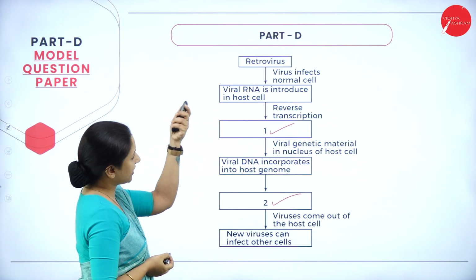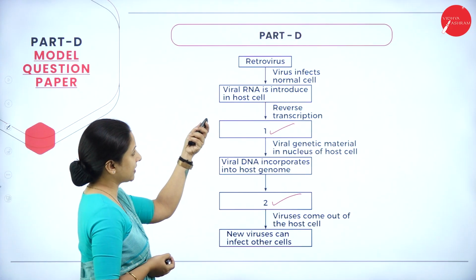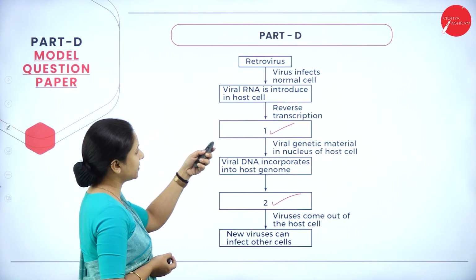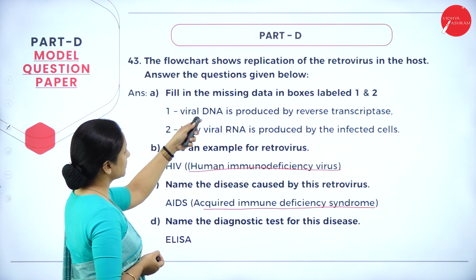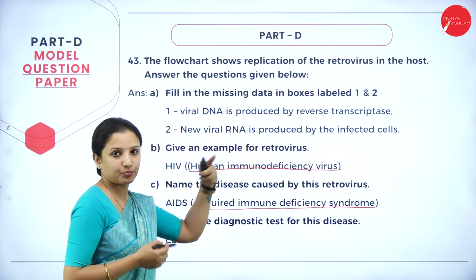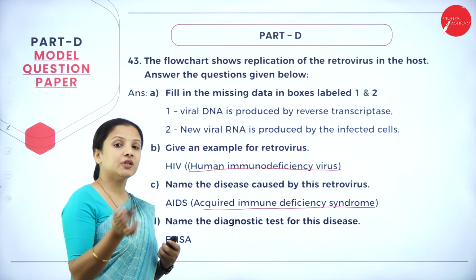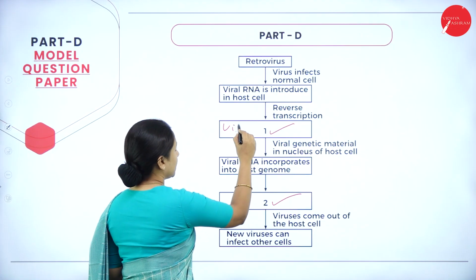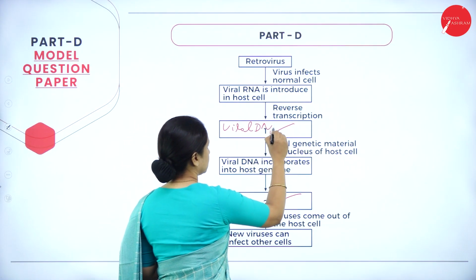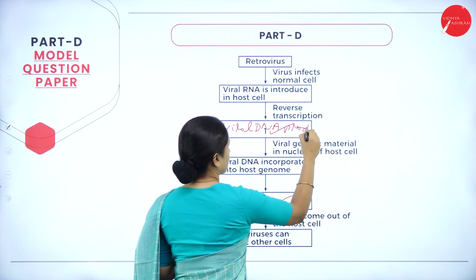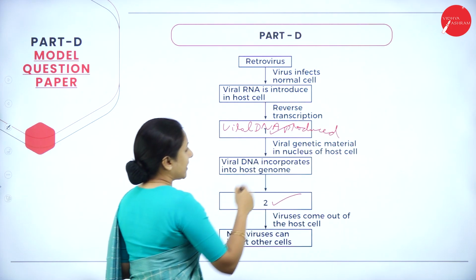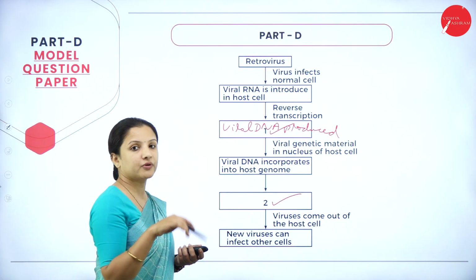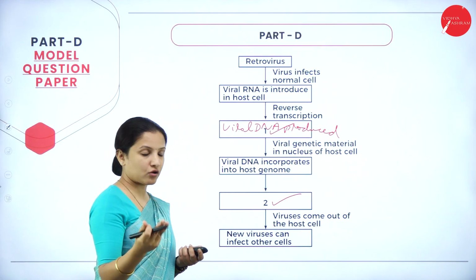First, what happens: the retrovirus infects the normal cell. Viral RNA is introduced into the host cell, then reverse transcription happens. After reverse transcription, the viral DNA gets produced. That is the process of reverse transcription, right? From the RNA, a DNA strand gets produced. Then viral genetic material is introduced into the nucleus of the host cell. Viral DNA incorporates along with the host DNA or the genome.